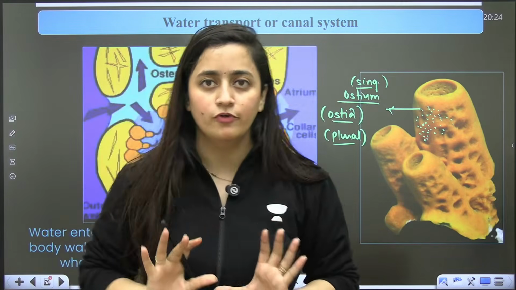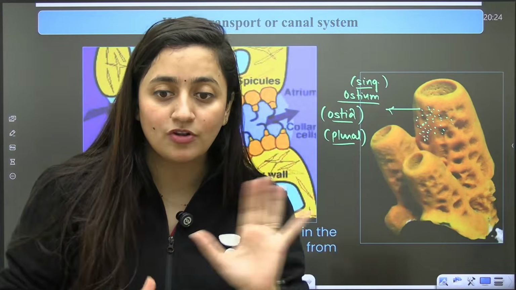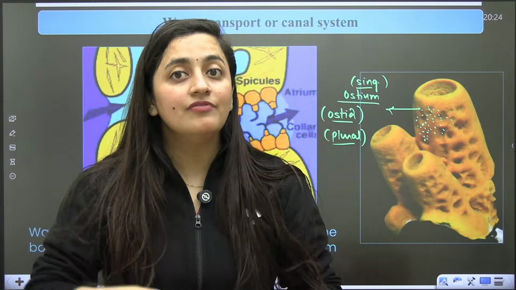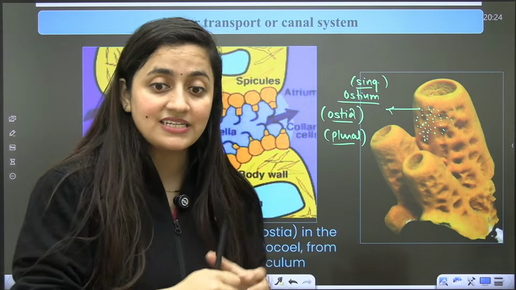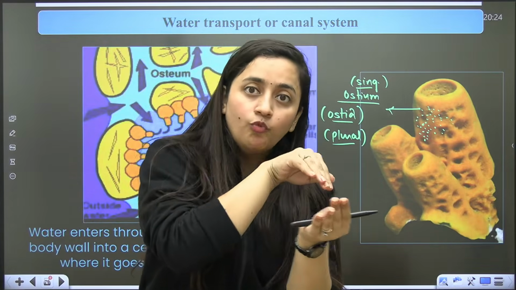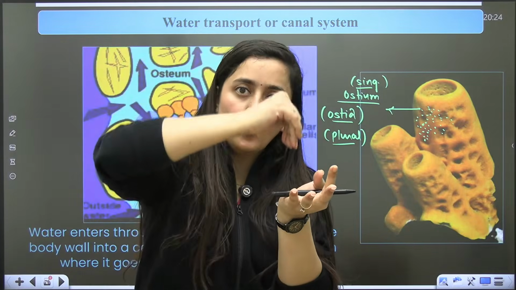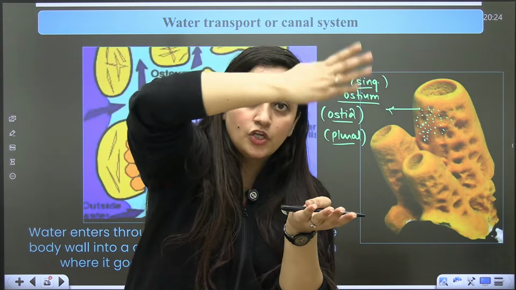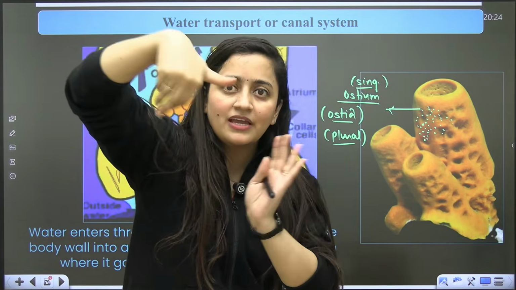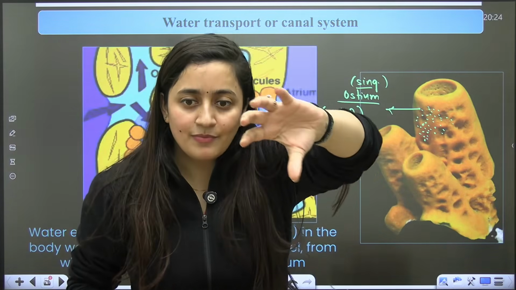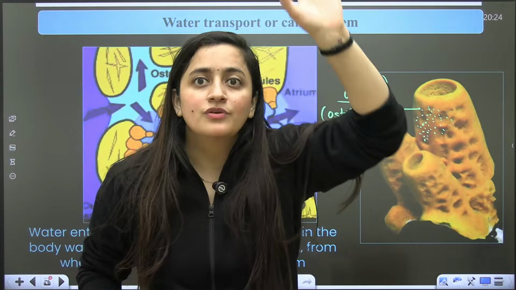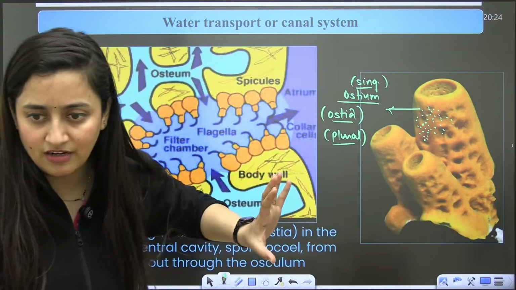Their body is perforated. It has just a cellular level of organization. It doesn't have a proper circulatory system, proper excretory system or anything. They are aquatic as well. So in their case, the water will enter their body, and that water will go out from their body. Water is coming in, water is going out. That water will provide them the food. The water will also remove the waste material from their body.